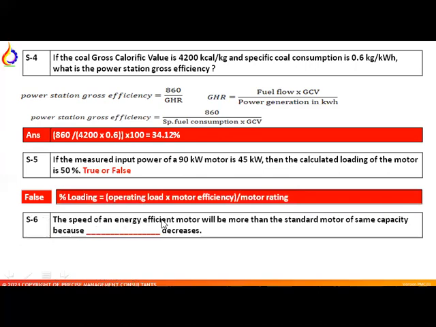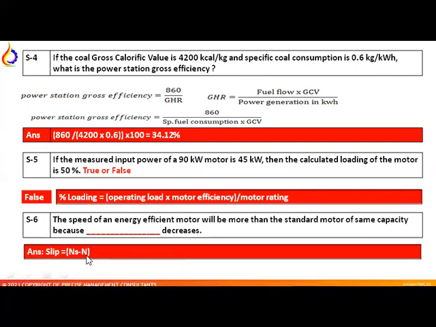Question number 6. The speed of the energy efficient motor will be more than the standard motor of the same capacity because dash dash dash decreases. Answer is slip. Synchronous speed minus slip is equal to actual speed, where the synchronous speed is a theoretical speed calculated with the formula 120 F by P, which is almost constant. The change is in the net, that is the actual speed, which reflects on the slip.